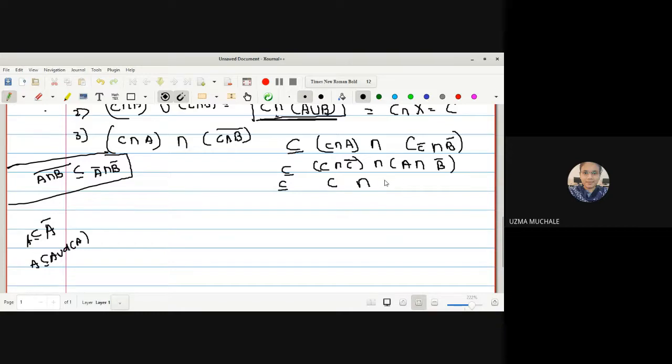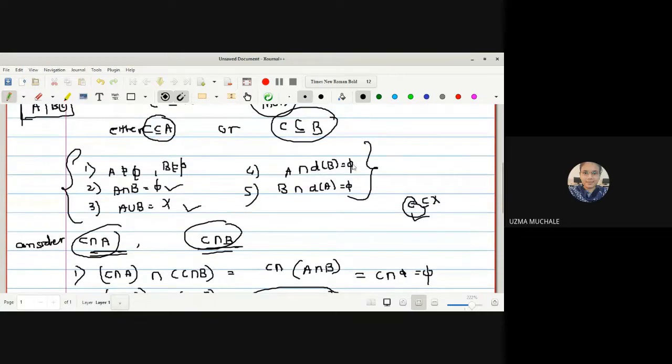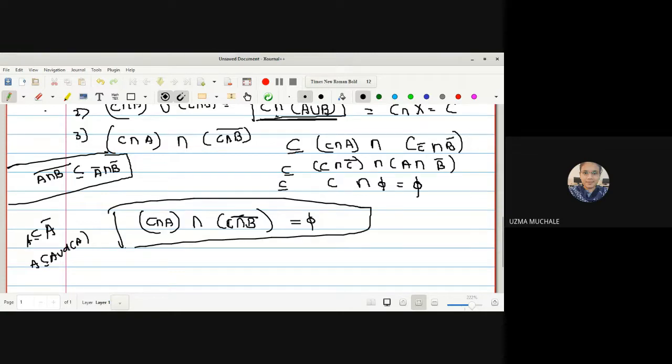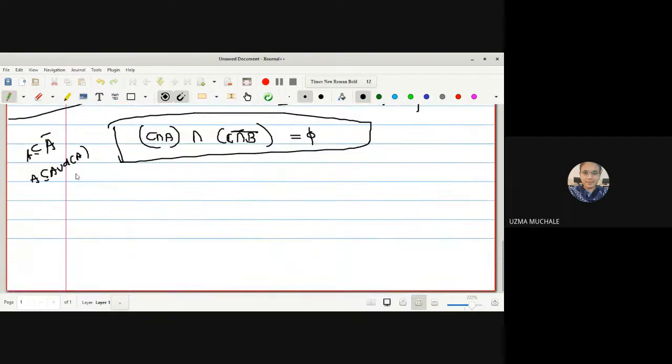Intersection with A intersection with B bar. What is A intersection with B bar? We have the result. Neither of them contains the limit point of the other. So A will not contain the limit points of B. So the intersection is empty. So hence we get the result. What we get is C intersection with A intersection with C intersection with B's bar is equal to empty, because the intersection of set C with the empty set is the empty set. So here we get this one is empty. The third one we have proved.